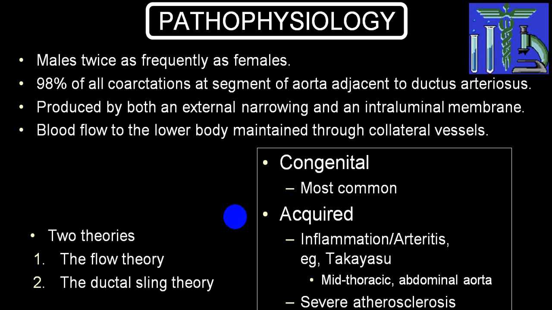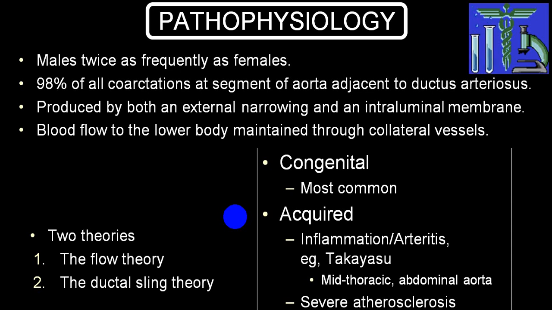So that is what will be happening in a coarctation of aorta. In the right upper limb, because there is an increased resistance to the blood flow across the stenotic part, there is increased peripheral vascular resistance, and because of that, the left ventricle has to overwork. Left ventricle undergoes hypertrophy. LV pressure is elevated, and the pressure in the aorta is also elevated, leading to systolic hypertension. So you will have hypertension in the right upper limb.